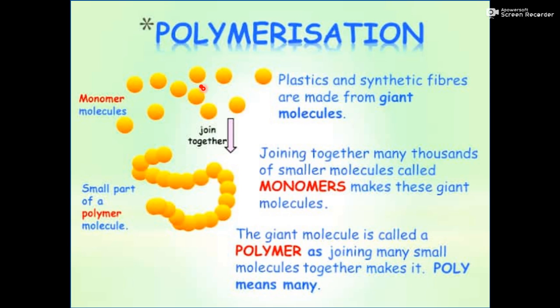And a very important word is here, polymerization. That means the formation of polymer with the help of these monomers is known as polymerization. So what is the definition of polymerization? It is a process of formation of polymer with the help of monomers. Now there are three important terms that you have to remember: monomer, polymer and polymerization.